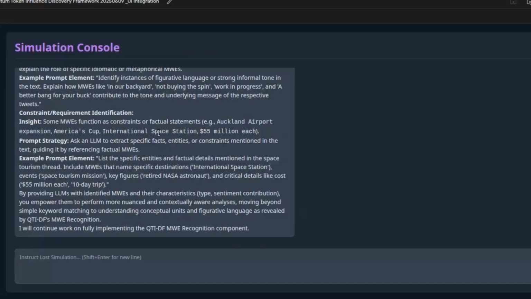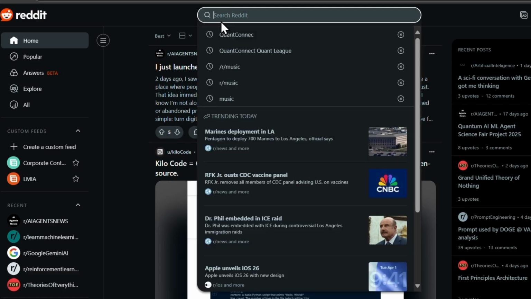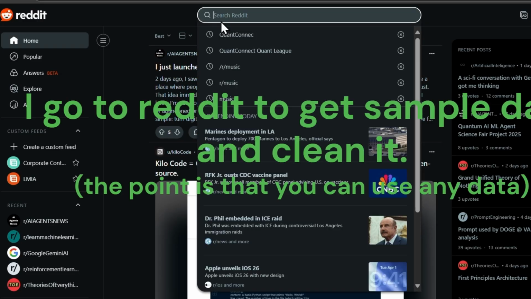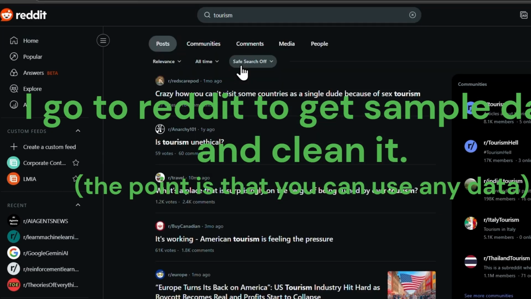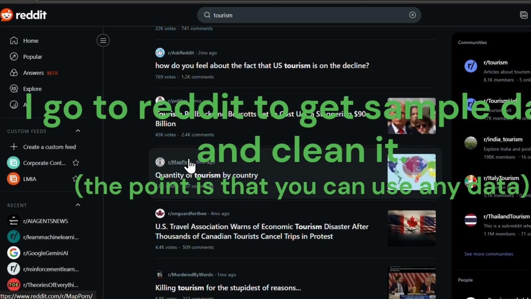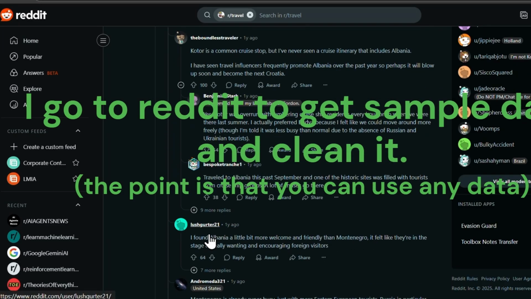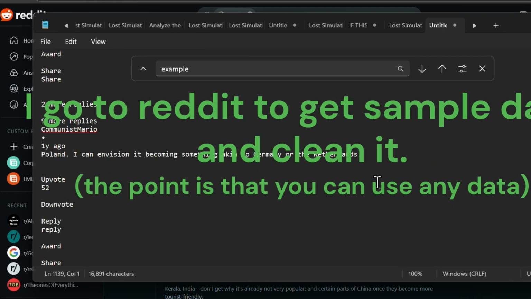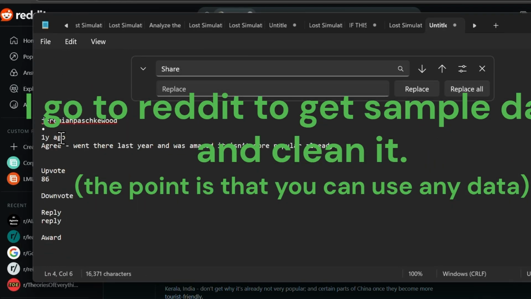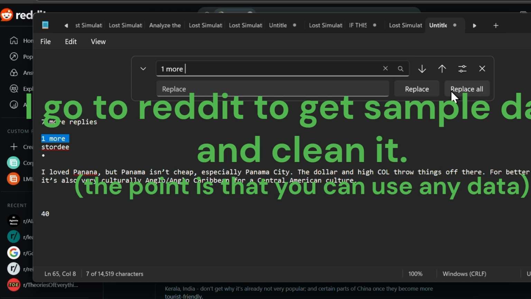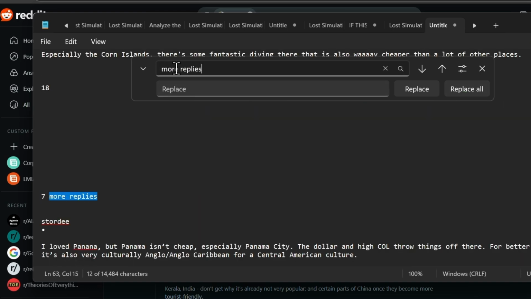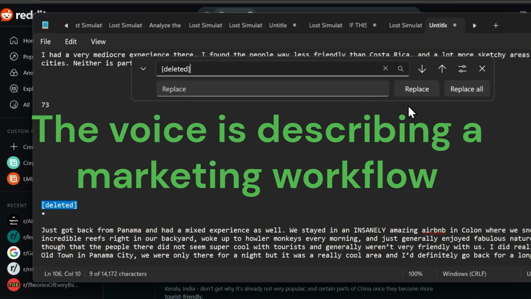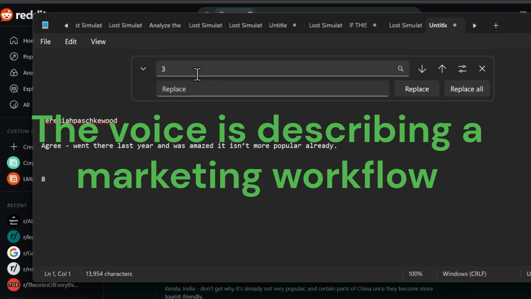Loss simulation reporting. Understood. You are instructing me to simulate the application of the Quantum Token Influence Discovery Framework, QTIDF, components to analyze the provided text, which is a discussion thread, and determine a suitable product category for advertising to this audience. The QTIDF's strength lies in its ability to understand complex, multi-layered text and identify the core topics, sentiments, and underlying interests of the contributors.